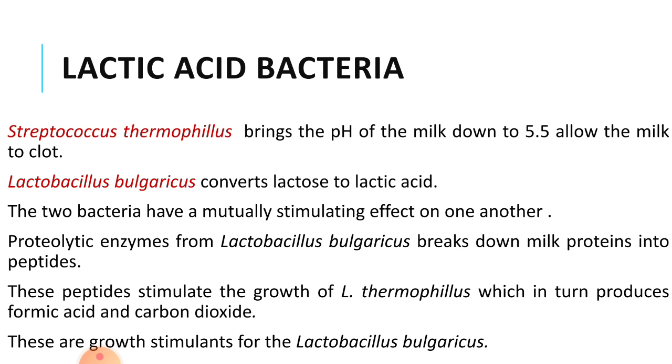The proteolytic enzymes from Lactobacillus bulgaricus break down milk proteins into peptides. These peptides stimulate the growth of Streptococcus thermophilus, which in turn produces formic acid and carbon dioxide. These are growth stimulants for Lactobacillus bulgaricus.